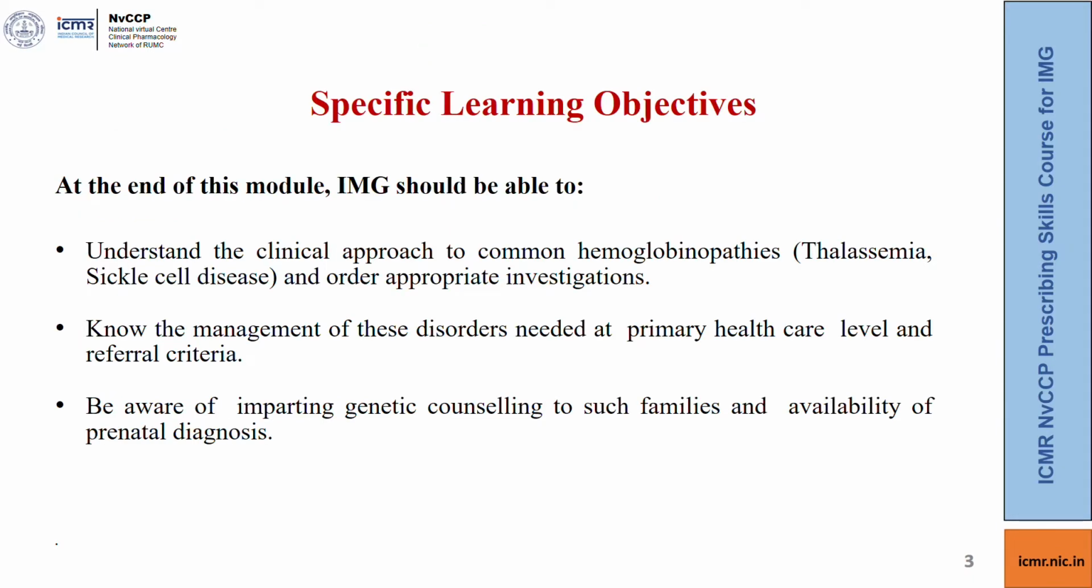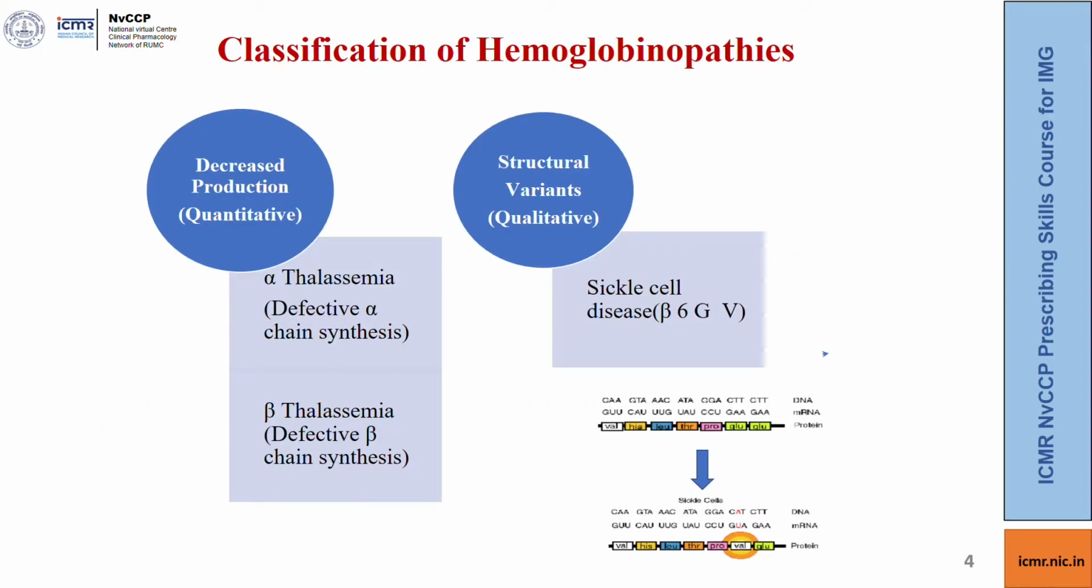At the end of this module, the Indian medical graduate should be able to understand the clinical approach to common hemoglobinopathies and order appropriate investigations, know the management of these disorders needed at the PHC level and the referral criteria, and be aware of imparting genetic counseling to such families and availability of prenatal diagnosis. So let's begin. Hemoglobinopathies comprise of all genetic diseases affecting hemoglobin.